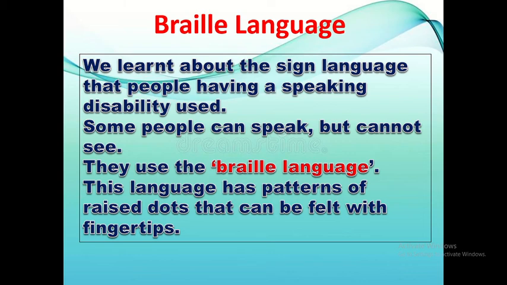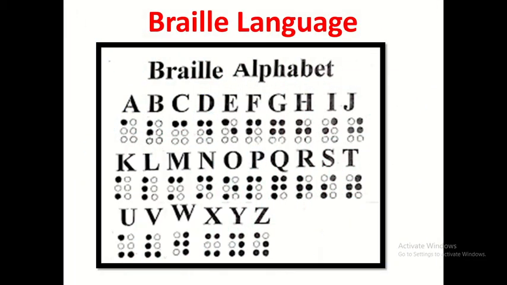Some people can speak but cannot see. They use the Braille language. This language has a pattern of raised dots that can be felt with fingertips. So my dear students, in this lesson, we have learned the different types of sign language, the Braille language, and the two main types of communication without speaking, that is gestures and expressions. So these are the Braille alphabet that people use to communicate with each other.